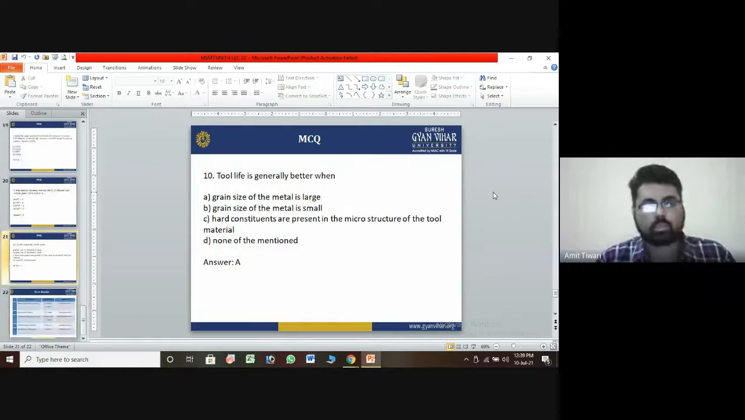And the last, tenth question: tool life is generally better when the condition is: A, the grain size of the metal is large; B, the grain size of the metal is small; C, harder constituents are present in the microstructure of the tool material; and D, none of the mentioned above. The correct answer is A. Tool life is generally better when the grain size of the metal is large.